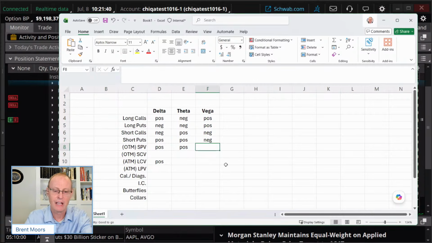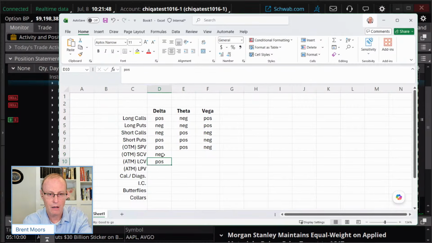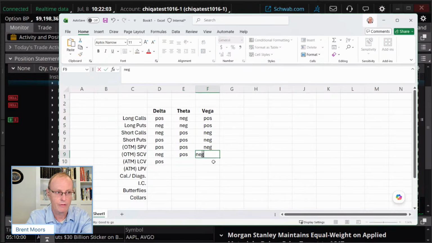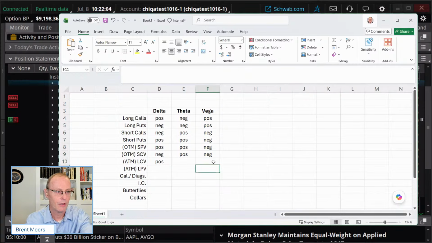Positive, positive, negative. For the short call vertical, it's going to match the Greek profile of just the short call. Negative, positive, and negative. All right. Good.